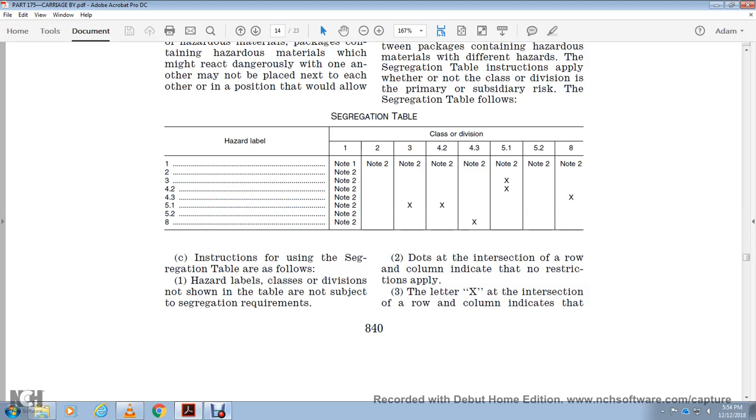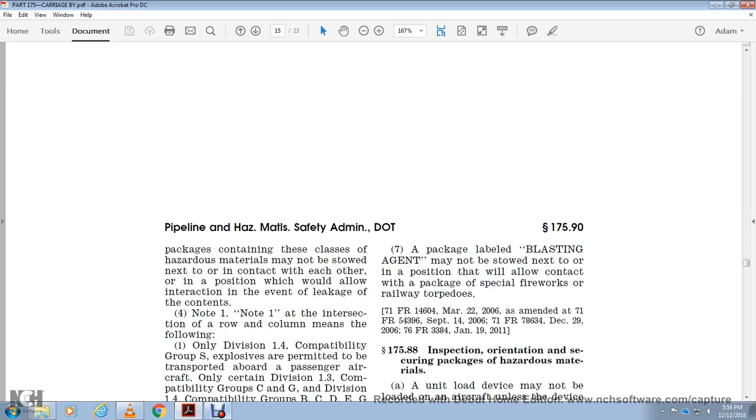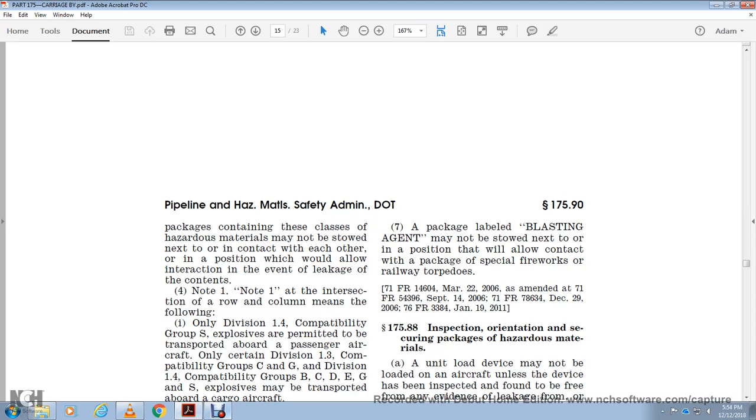The letter X where the row and column intersect indicates that packages containing these classes of hazardous material may not be stowed in contact with each other, where they could interact and allow leakage of the contents. A number at an intersection of the row and column means the following. Only subdivision 1.4, with group S, is permitted to be transported aboard passenger aircraft. Only certain division 1.3 with compatibility group C and G, and division 1.4 compatible with B, C, D, E, G and S, may be transported aboard cargo aircraft.